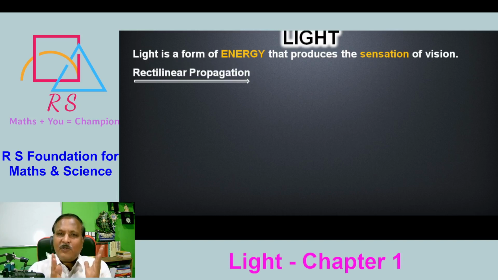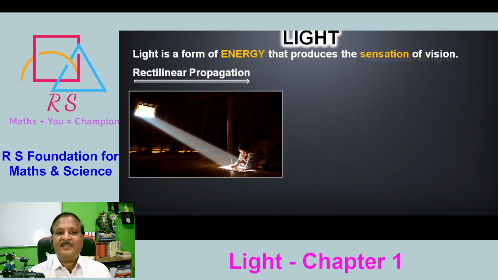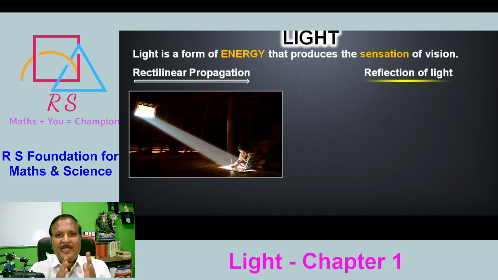So how does light travel, how does light propagate? It's very simple. Here is an example: a child is drawing, and light is falling. It is coming directly in a straight path. So light always travels in a straight line. This is how light propagates in all the directions where there is a possibility of traveling. Then what is the important property of light? Light travels in a straight line, that is one of the properties.